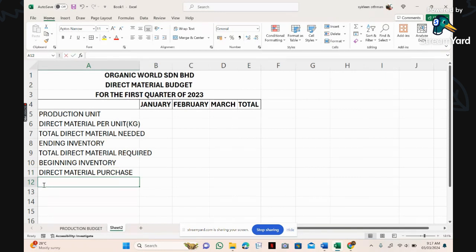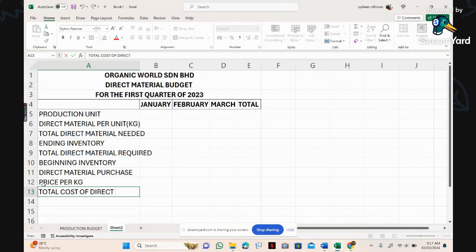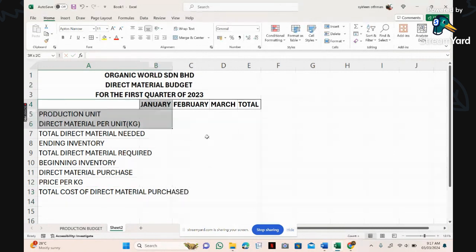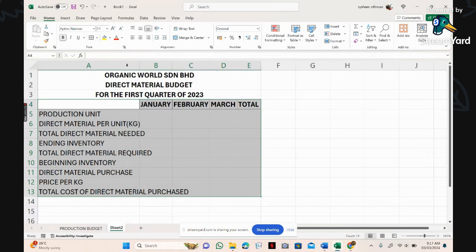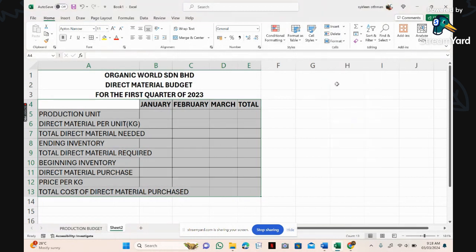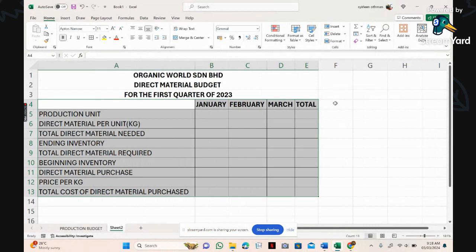Lepas tu price per kg. Okay. And then kita akan total. Kita ada total cost of direct material purchase. Okay, so now you have all the items. Okay, kita buat border untuk keseluruhan dulu. Macam biasa pergi dekat format, klik auto fit. Auto fit ni buat 2 kali, satu masa you nak start, second one before you rename. So that you punya column akan lebih elok dan tersusun.